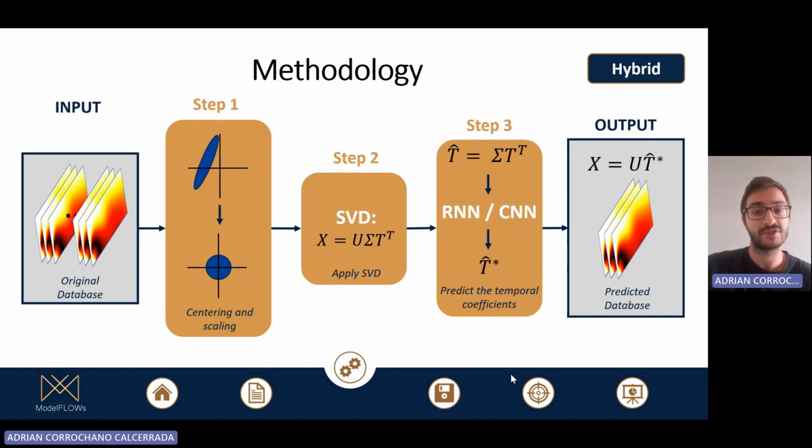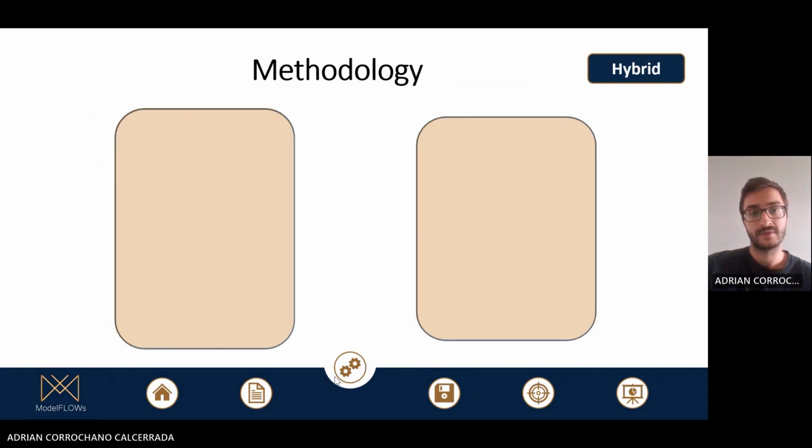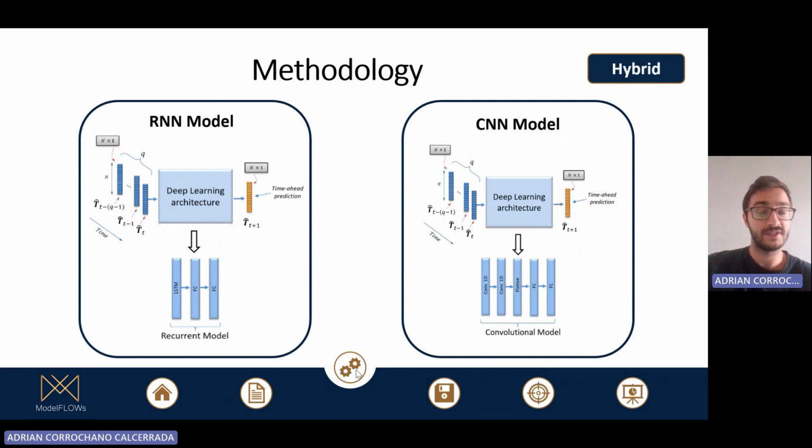More details about this decomposition method can be found on the corresponding video of the app. From this decomposition, we take the temporal coefficients and introduce them into the deep learning architectures. These neural networks will give us the predicted temporal coefficients, which will be used for reconstructing the predicted snapshots. The deep learning models used are a recurrent neural network and a convolutional neural network. These are a sketch of both models.